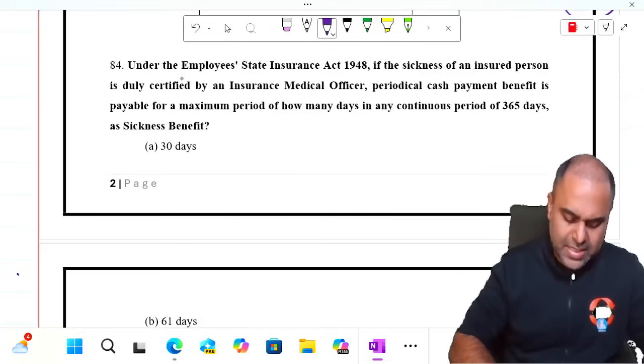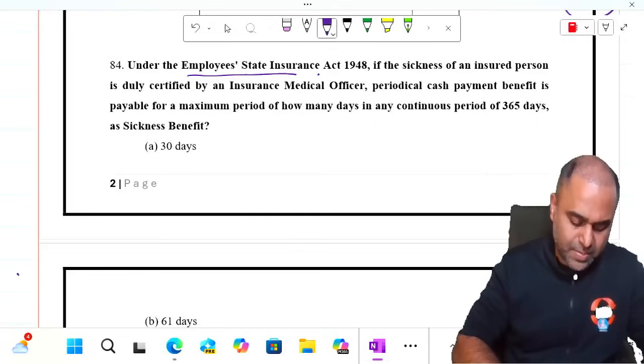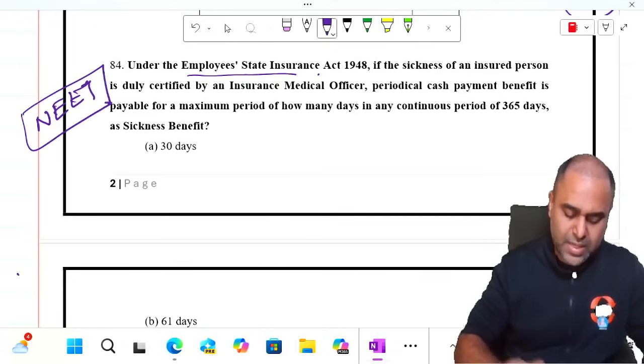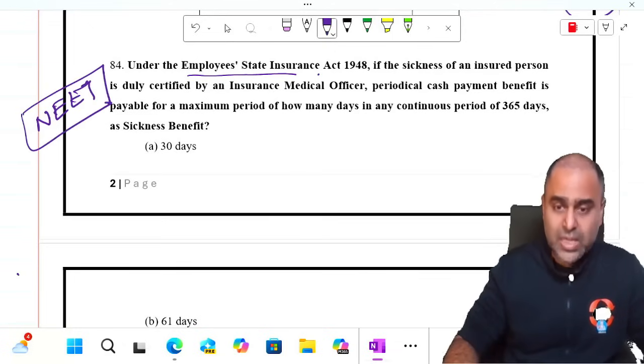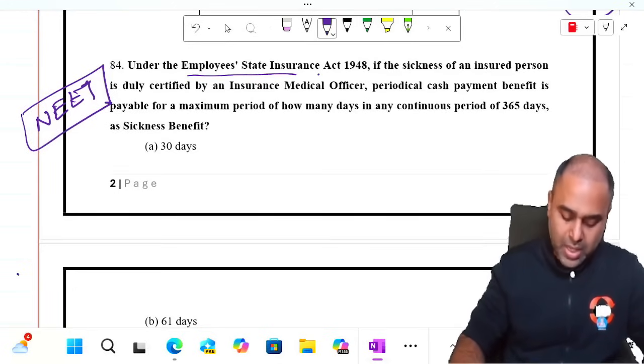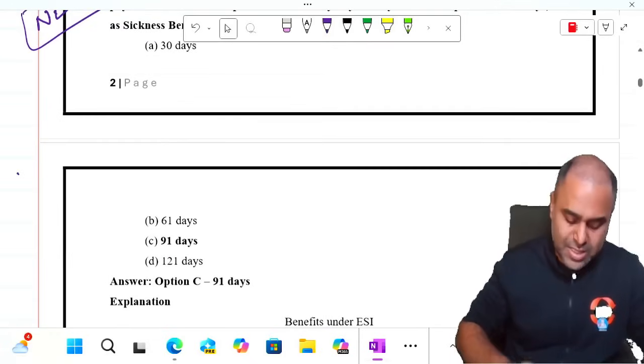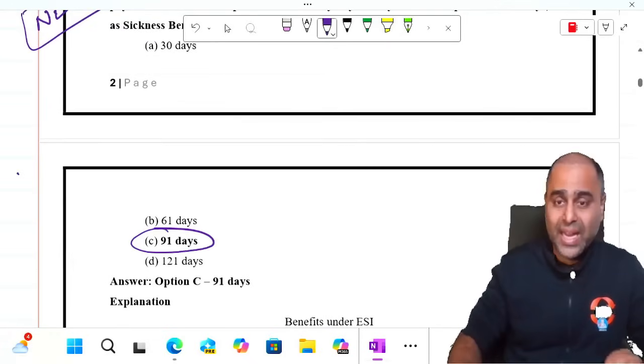Under the ESI, standard question. Again, if you ask me, NEET is more than happy to ask questions on ESI. So if the sickness of an insured person is duly certified by the insurance medical officer, the periodical cash payment benefit is payable for a maximum period of how many days? So guys, it is a normal sickness benefit. So it is 91 days.